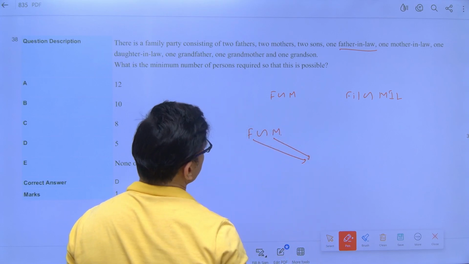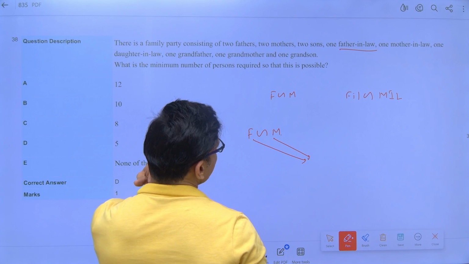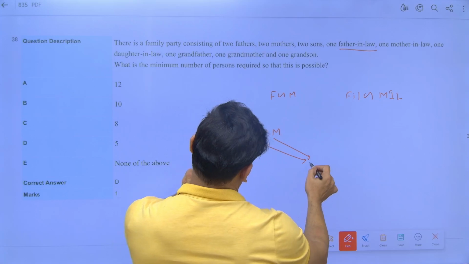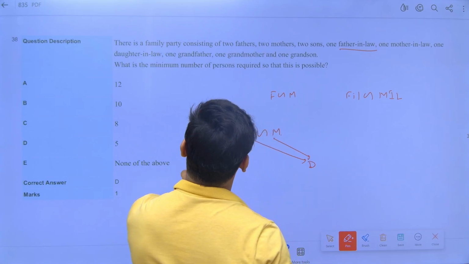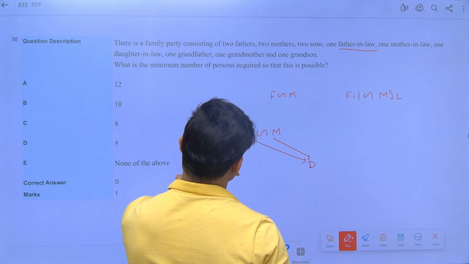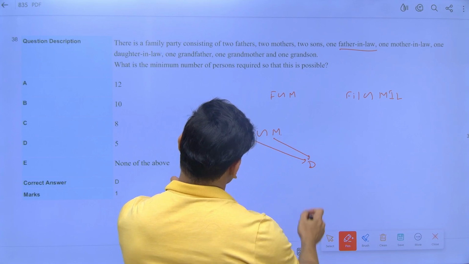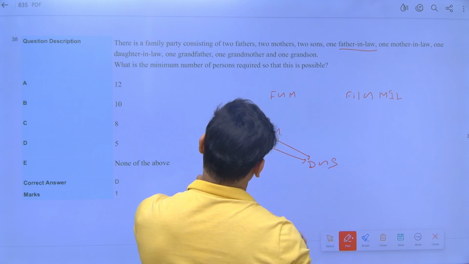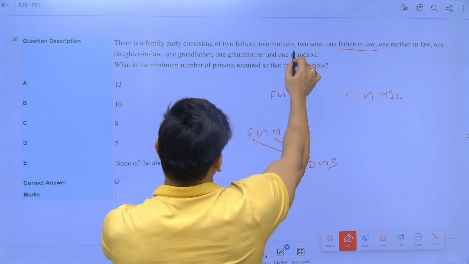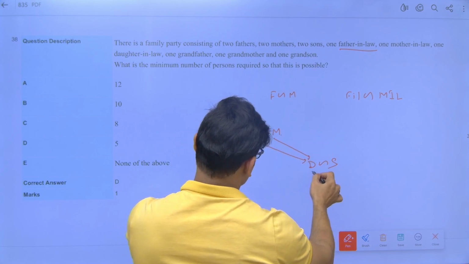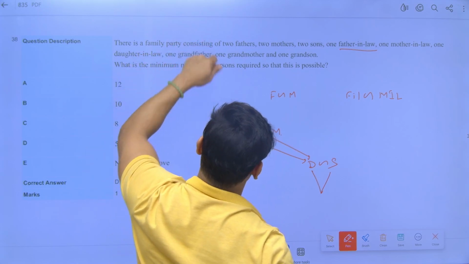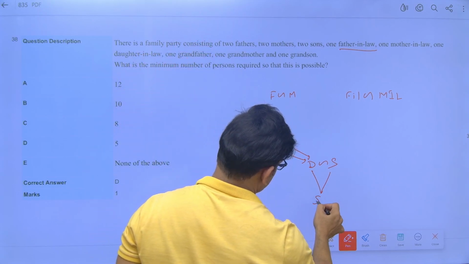There is another possibility because you have to minimize it. 1 mother-in-law, 1 daughter-in-law. So let's say this is the daughter-in-law. 1 grandfather. Now this daughter-in-law must be married to someone, right? To a son. So they are saying 2 sons. There is a possibility that these 2 also have someone, because they say 1 grandfather, 1 grandmother. So they have another son as well.